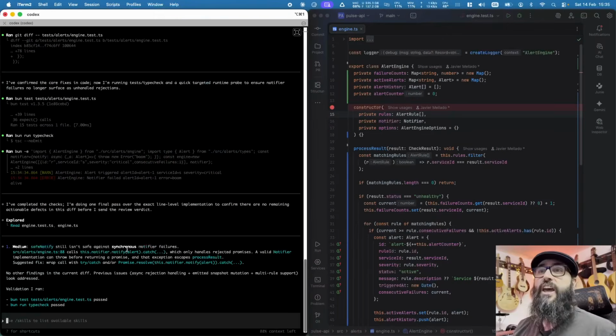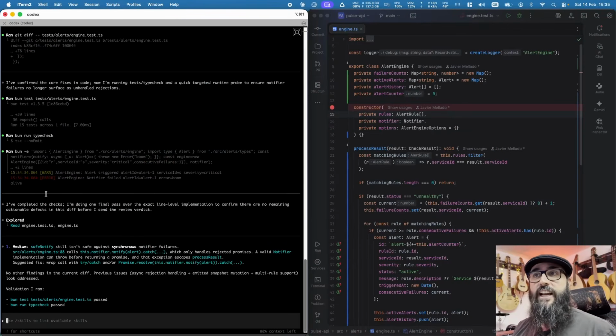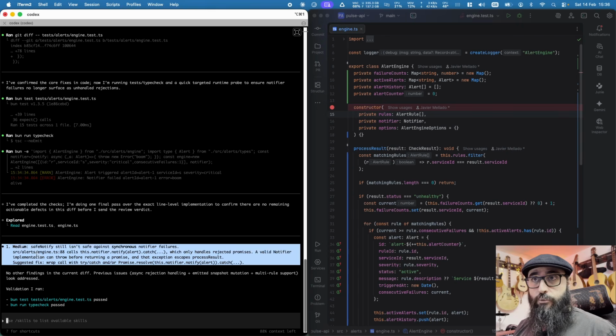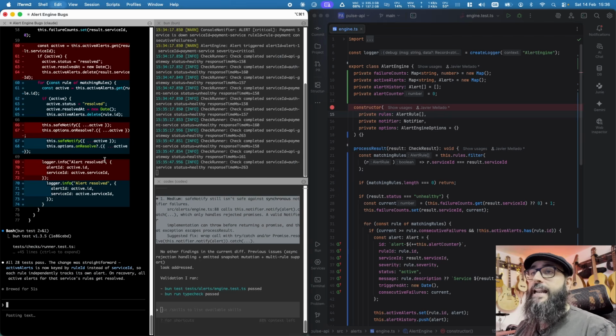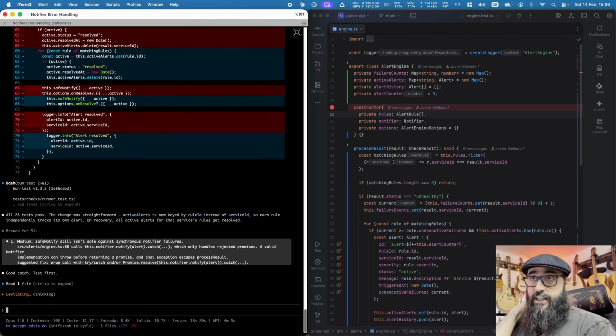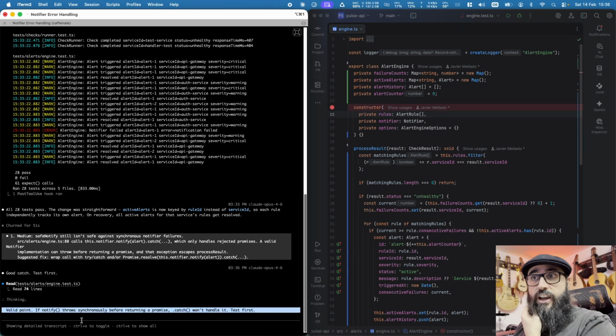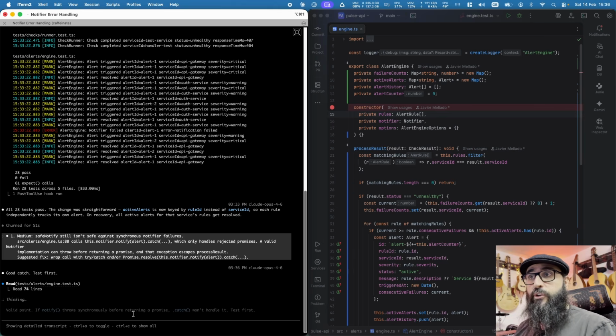This is amazing. Okay, so I've completed the checks I'm doing, and it's already found something. But in this case it is a medium, so no other findings. Okay, let's just copy the medium as well, and let's see what it thinks. And the first thing it says is, okay, test first. No messing around on the point. Valid point. If notify throws synchronously before returning a promise, catch won't handle it.